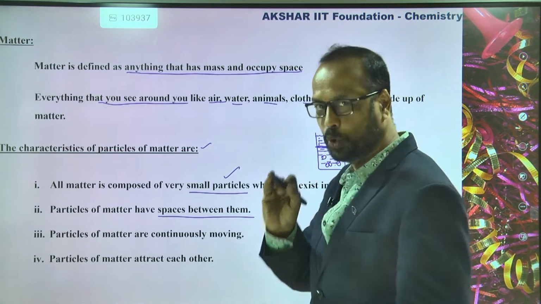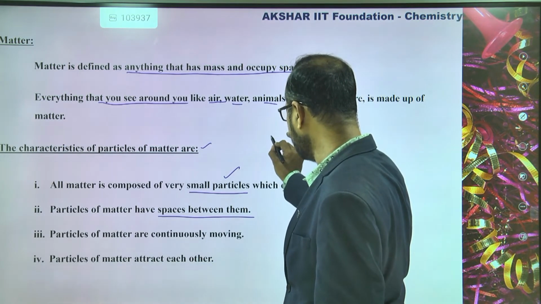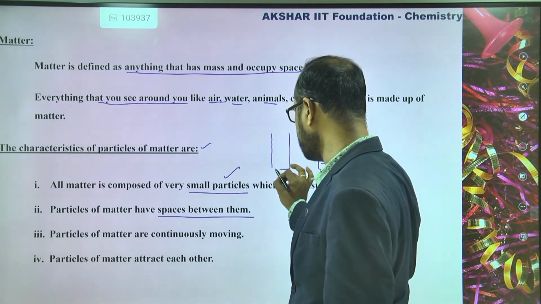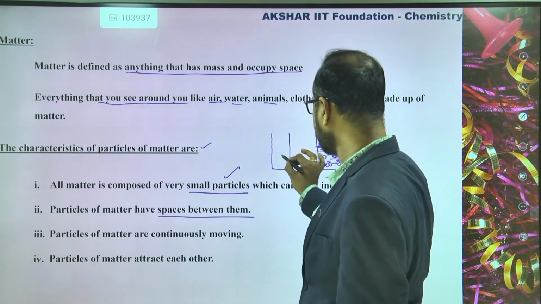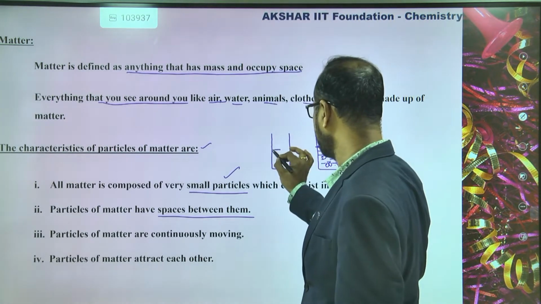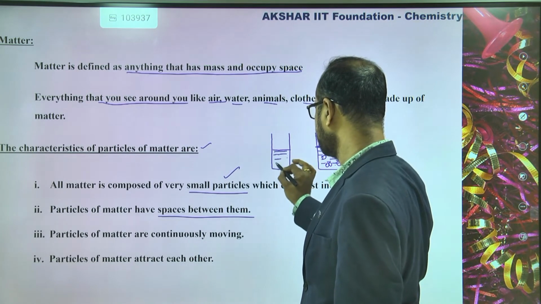Now students, what you do at home is take one transparent glass. Transparent means a glass tumbler, one which is made of glass. Now you take some water, students. Take some water here. So this is the water.